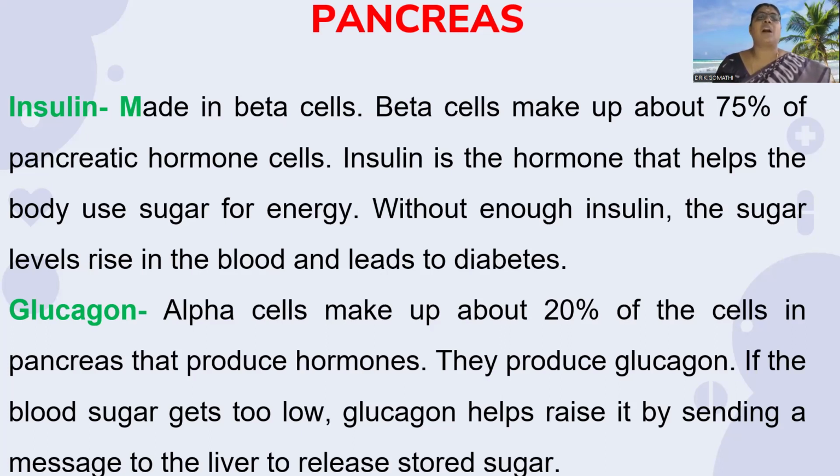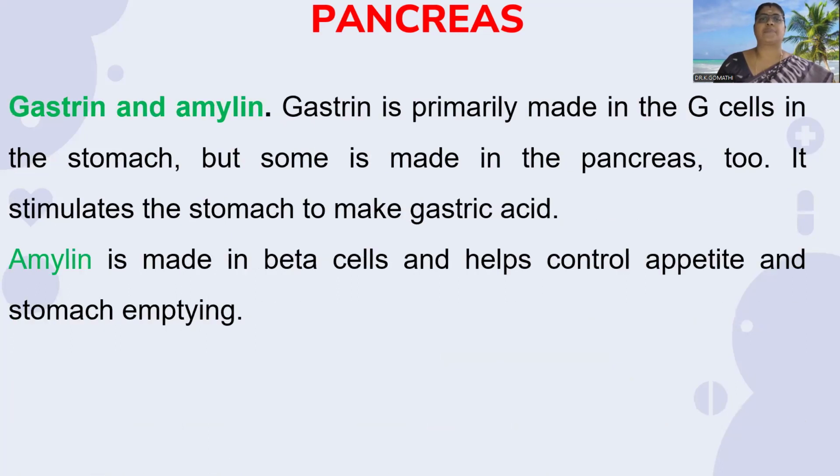Glucagon: alpha cells make about 20% of the pancreas and produce the glucagon hormone. If the blood sugar level gets too low, glucagon helps to raise it by sending a message to the liver to release the stored sugars. Gastrin is primarily made in G cells in the stomach, but some of it is made in the pancreas also. It stimulates the stomach to make gastric acid and helps in digestion. Amylin is made in beta cells and helps to control our appetite and stomach emptying.